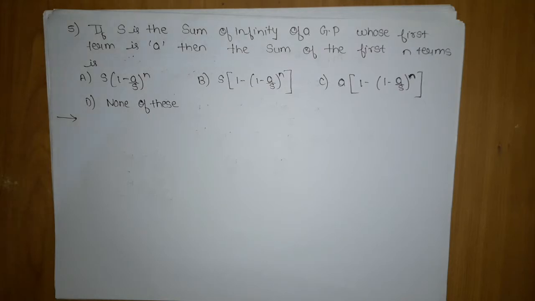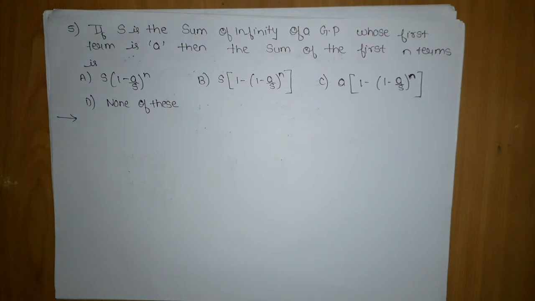You should know that the sum to infinity of a GP is different from the sum of the normal n terms, as we have discussed in great detail in our lectures on sequence and series.